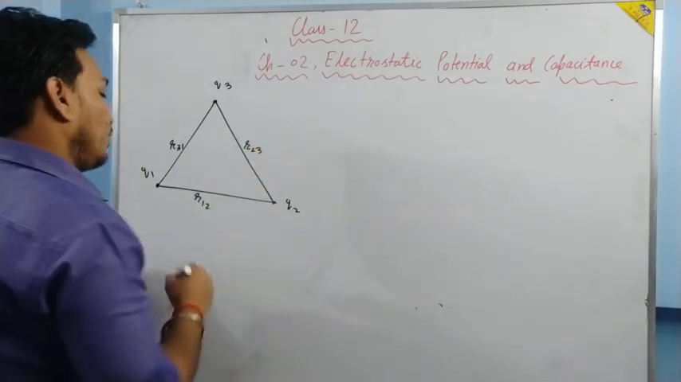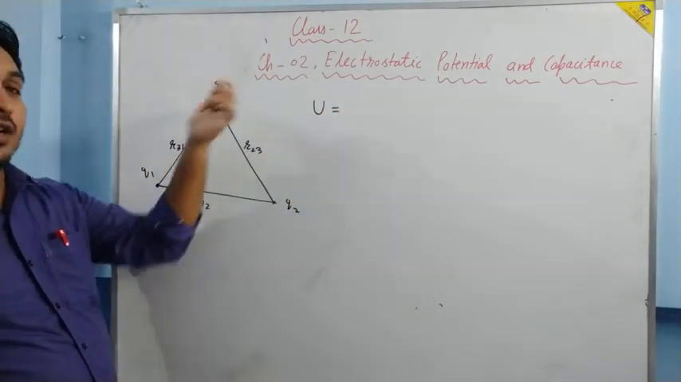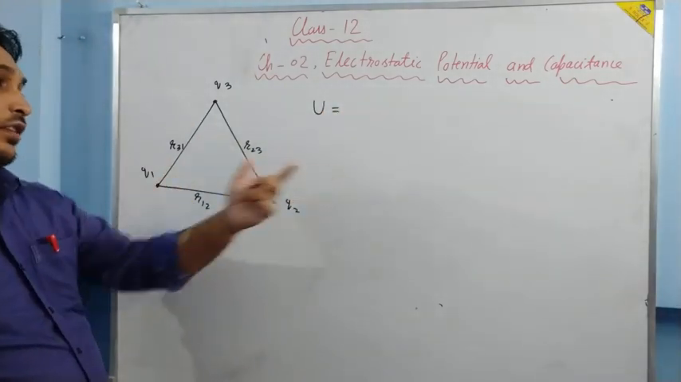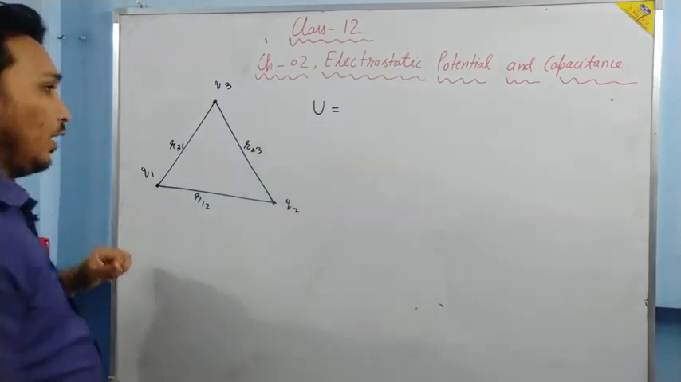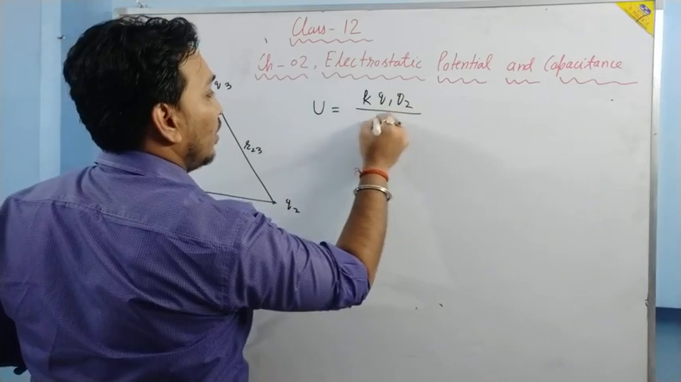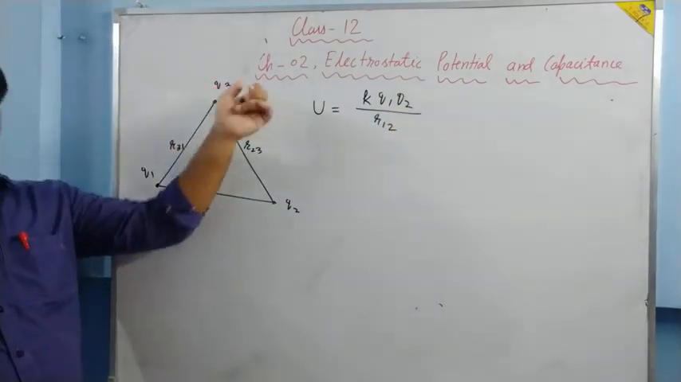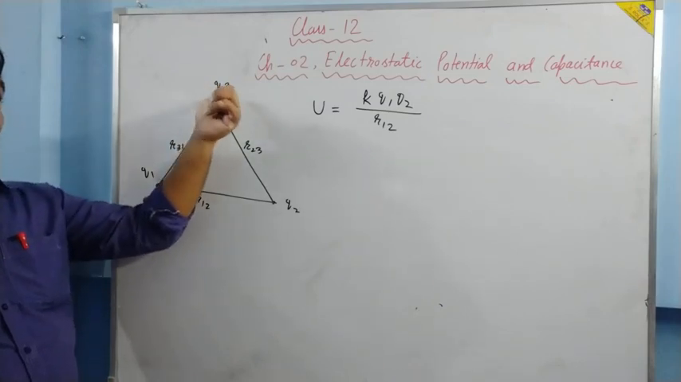The potential energy of the system is given by: first bring Q1 from infinity, there will be no work done. Then bring Q2 from infinity, then we'll have work done. Potential energy is given by K Q1 Q2 by R12. Okay. Then bring Q3.